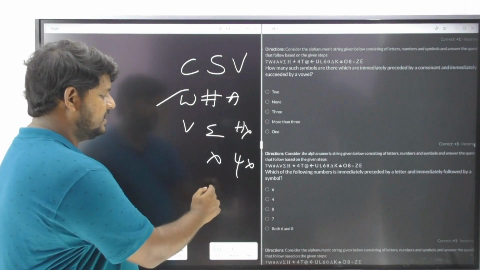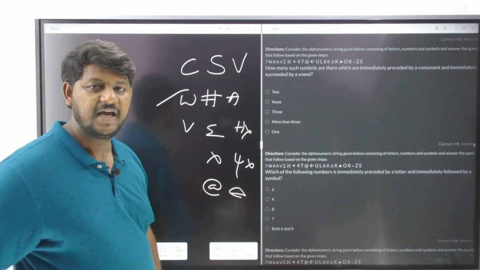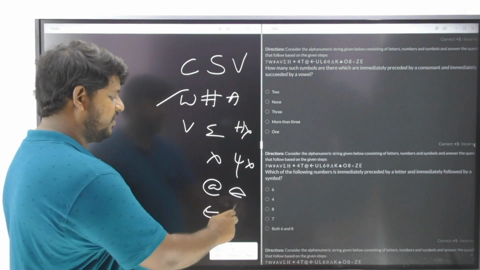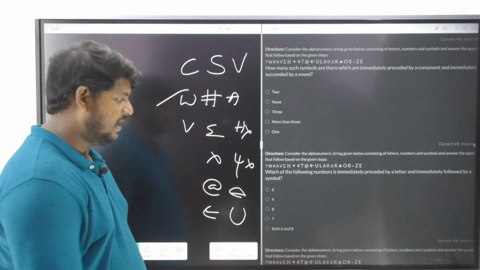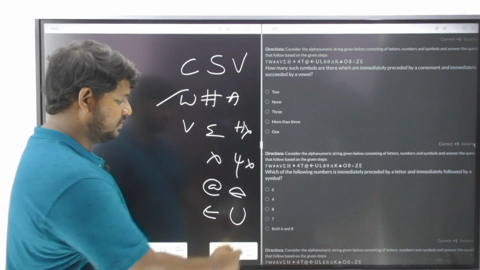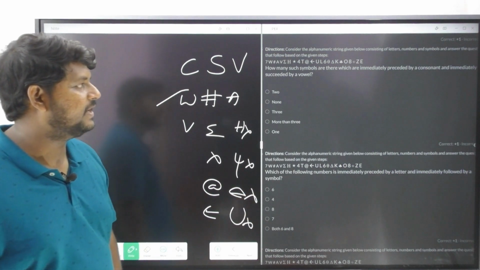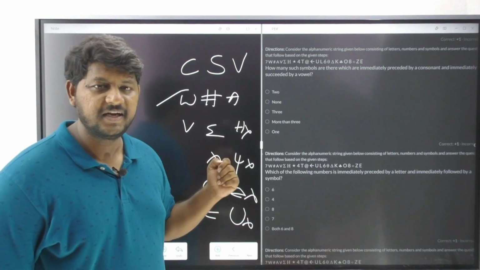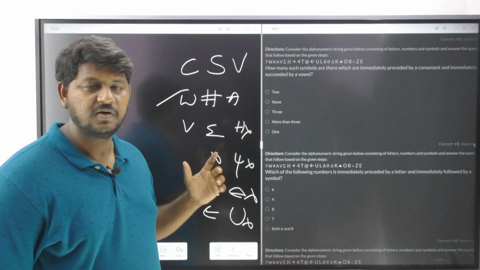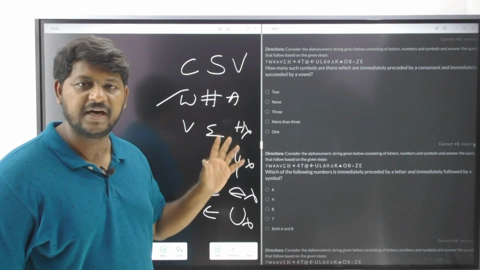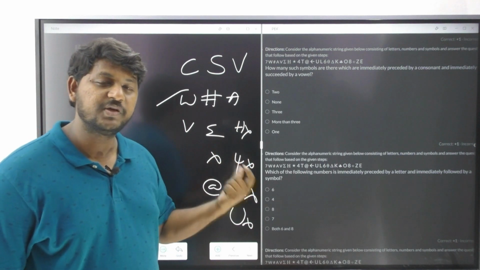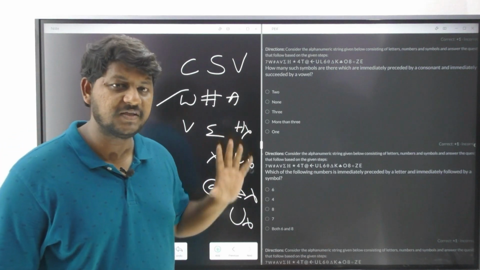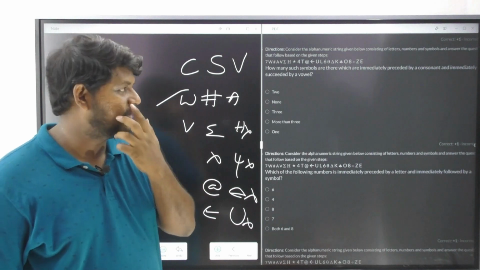Next, at the rate is again having a symbol, that is arrow mark. Now let us go with the arrow mark. Arrow mark is having a vowel towards the right side, but consonant is not available, so these two are also eliminated. Next, observe with the theta, very clearly right side there is no vowel, so that's also eliminated. Delta is also right side, there is no vowel. Why I am choosing vowel, not the consonant? Very clearly A, E, I, O, U are the 5 vowels, so we are supposed to go with the vowels only.